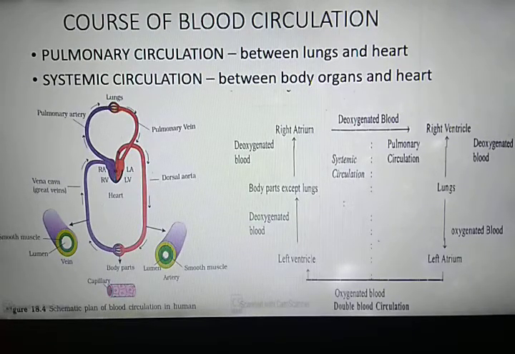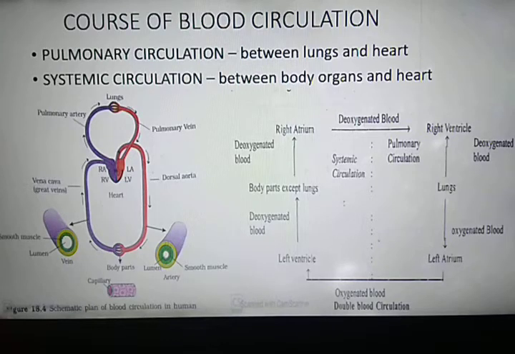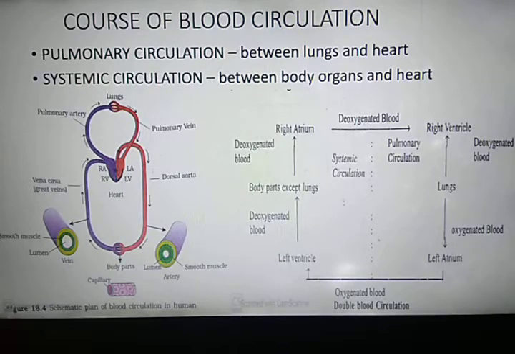Why is more oxygen necessary for human beings? Because vertebrates need more oxygen to produce more heat, and more heat is required to maintain the body temperature. As all of you know, human beings are homeotherms, or you can say endotherms, which can maintain their own body temperature. They keep the body temperature constant. And what is the constant body temperature of human beings? That is 37 degrees Celsius.